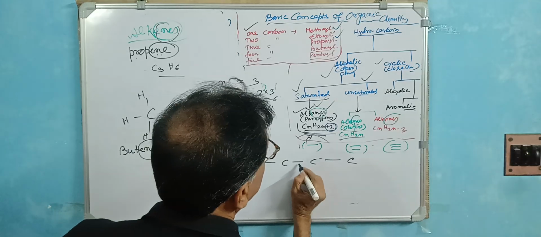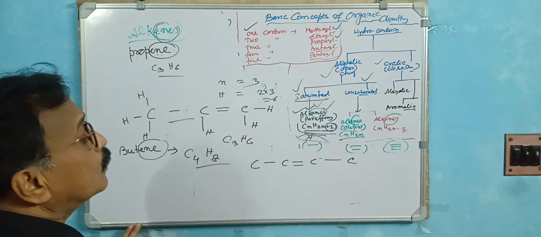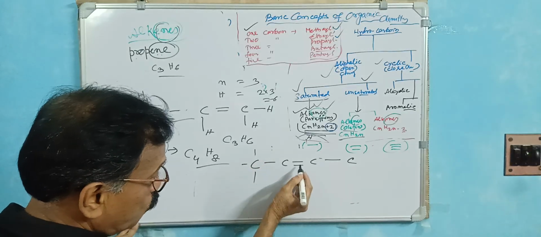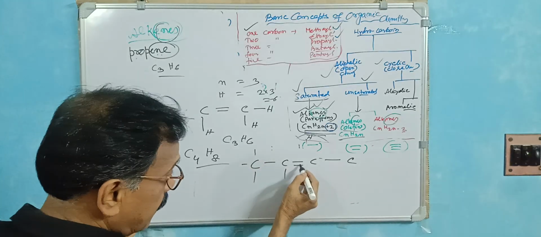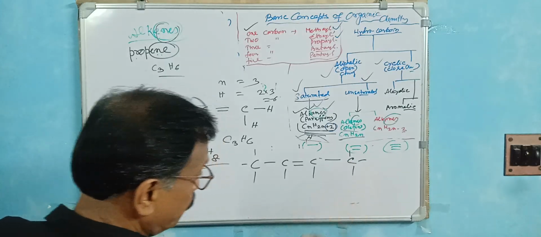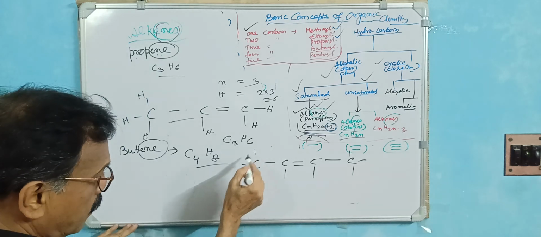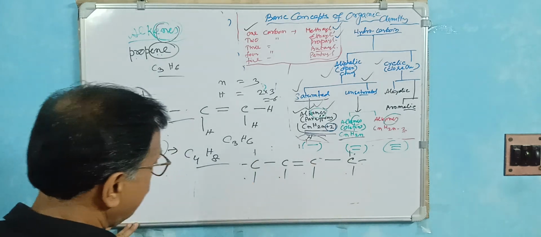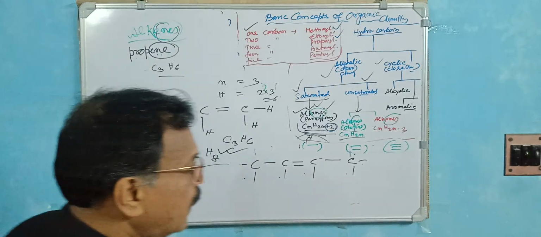Double bond also. So this carbon has one hand, 1, 2, 3. This carbon has two hands here and one here. And this carbon is 1, 2, 3. So what is the hydrogen number? 1, 2, 3, 4, 5, 6, 7, 8. So this is called butene.